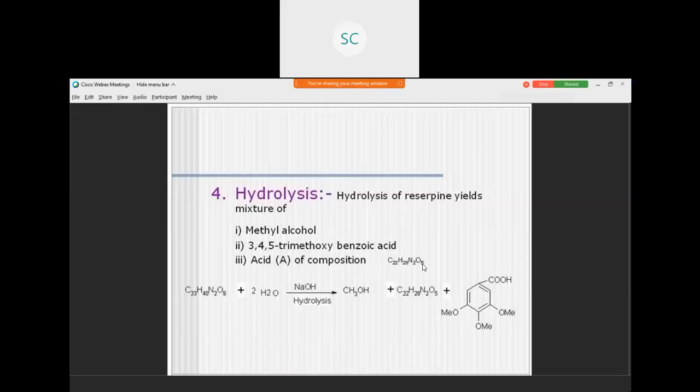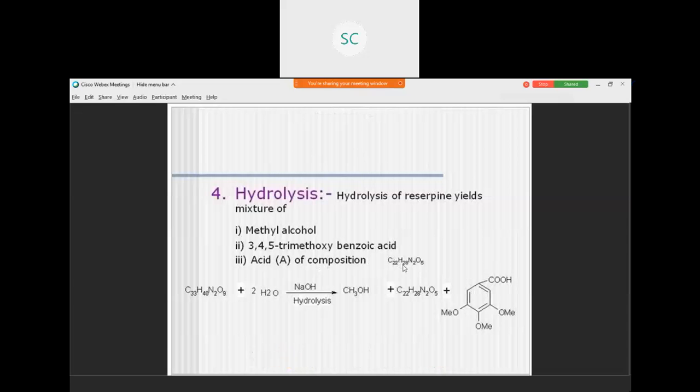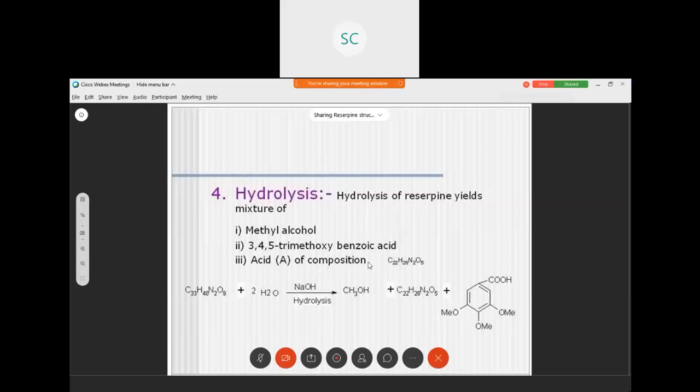Reserpine undergoes alkaline hydrolysis. It gives methyl alcohol, 3,4,5-trimethoxybenzoic acid and reserpic acid. Its molecular formula is C22H28N2O5. These three compounds play an important role in the synthesis of reserpine.